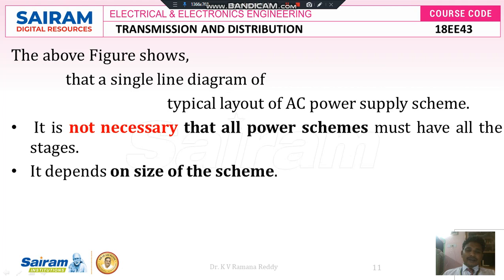Then this kind of single line diagram is typically the layout of an AC power supply scheme, and it is not necessary that all power schemes must have all the stages. It depends upon the size of the scheme. For example, the generating station may generate at 33 kV, or it may be 66 kV, but it depends upon the rating of the generators employed in the generating station.